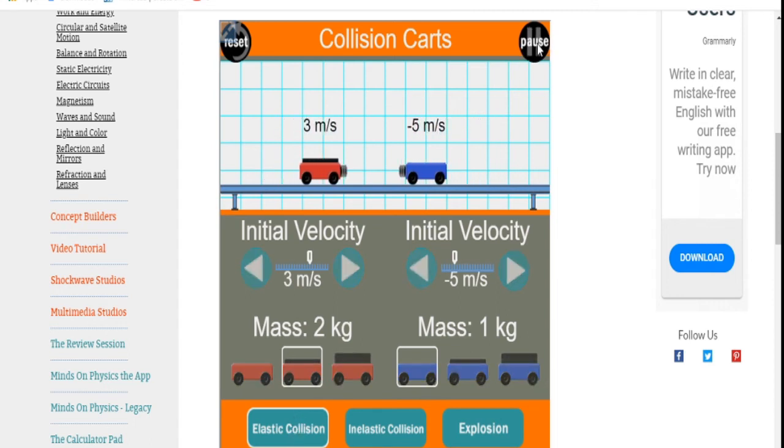between these two. See, when both are approaching, after the collision takes place, both move away from one another, with velocities of 2.3 meters per second and 5.7 meters per second. If you observe here, their velocities have changed to 2.3 meters per second as well as 5.7 meters per second. Let us say both have equal masses.